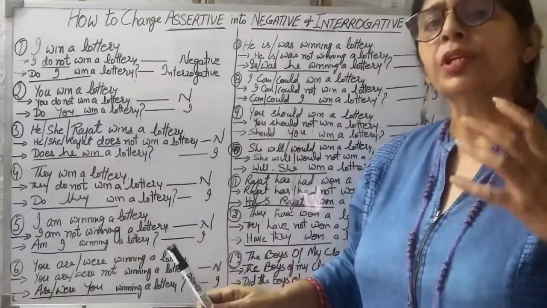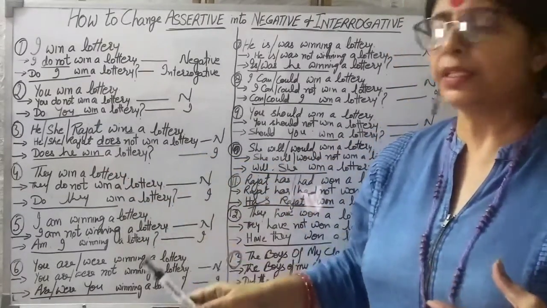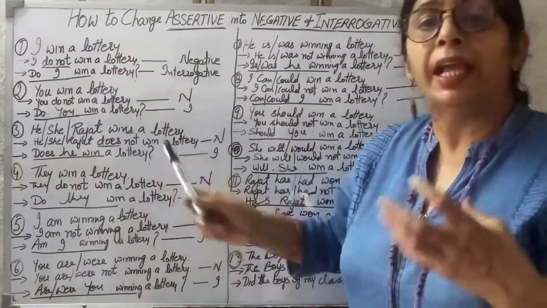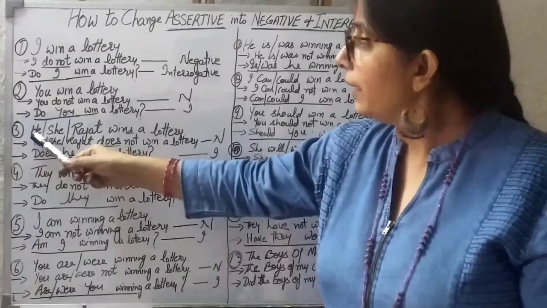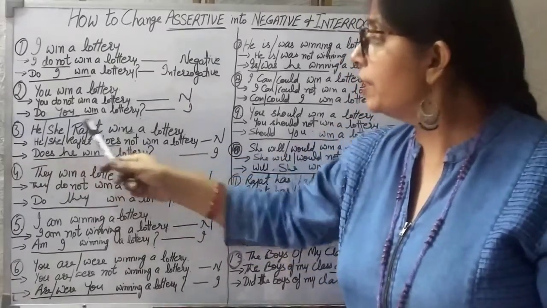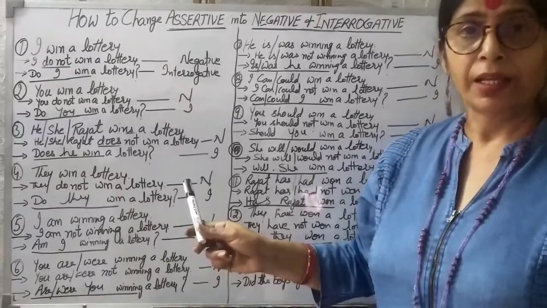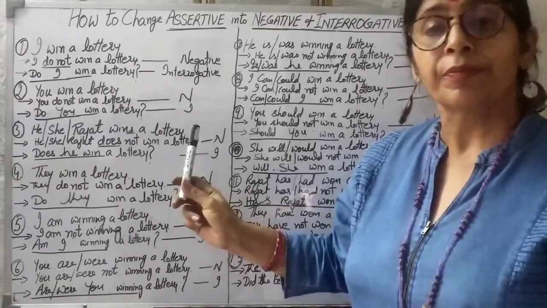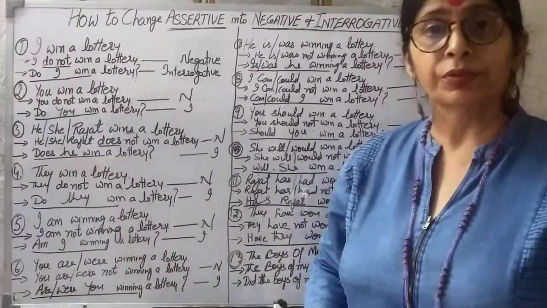So when it comes to third person, and if this is a simple assertive sentence, then we will be using S with it. This is the rule. He wins a lottery, she wins a lottery, or Rajat wins a lottery. And when it is wins, then we cannot say that here it is do also.